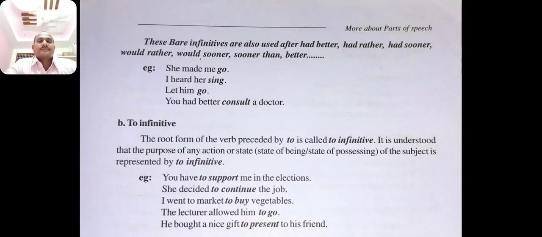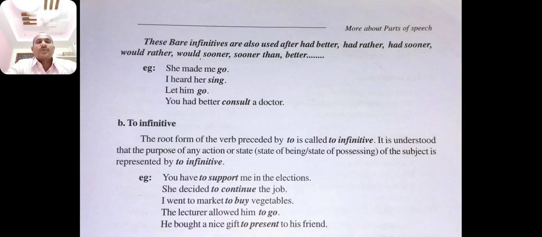To infinitive. The root form of the verb preceded by to is called to infinitive. It is understood that the purpose of any action or state of being or state of possessing of the subject is represented by to infinitive. Example, you have to support me in the election. Here you see, to support.